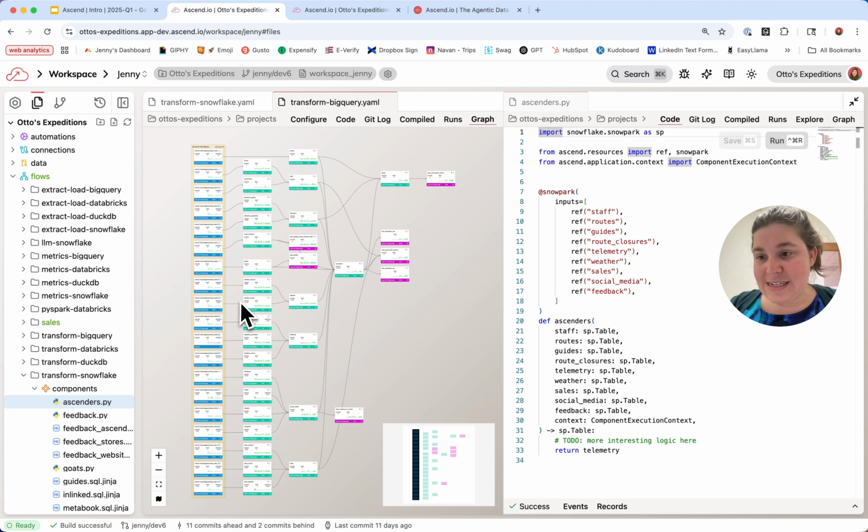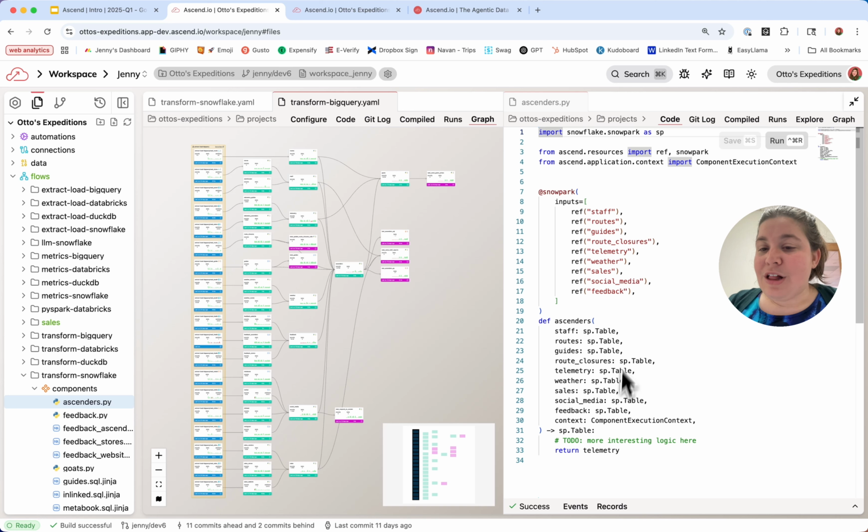Right now, we're looking at an end-to-end data pipeline in Ascend. The blue are ingestion components. Here, we're taking data from various different sources and putting it into BigQuery. And then we're running a bunch of different transformations on this with SQL and Python in the teal components. And then in the pink, these are generic tasks or tests that we want to run on the pipeline. So any arbitrary code that you'd want to run within this flow, or tests that you'd want to run for data quality, you can add those as well to your data pipelines.